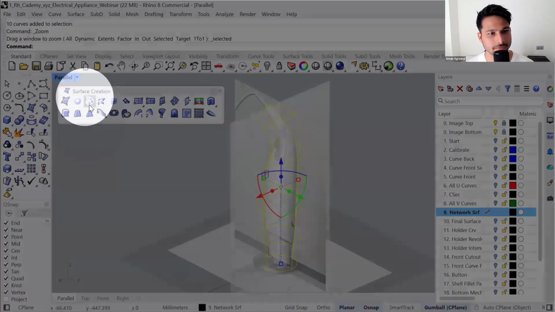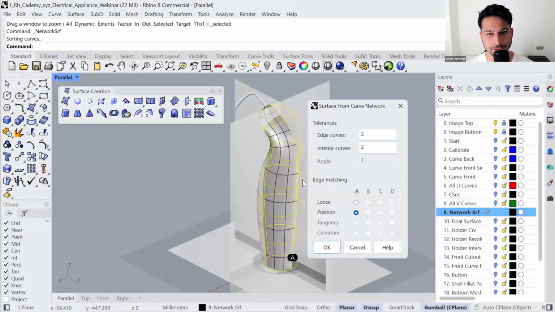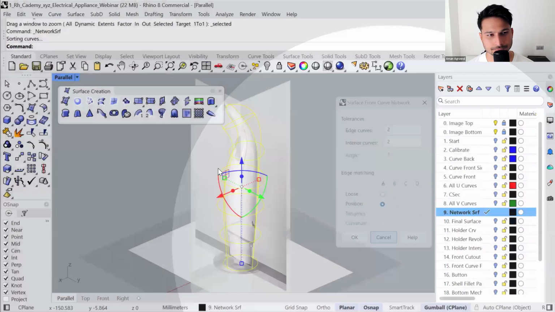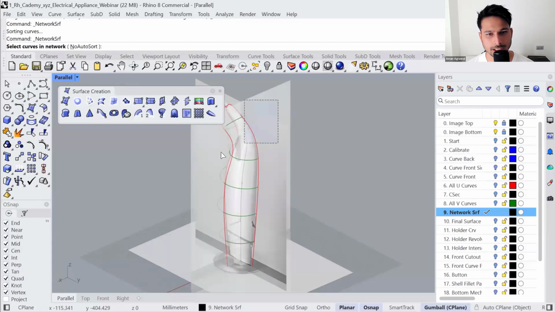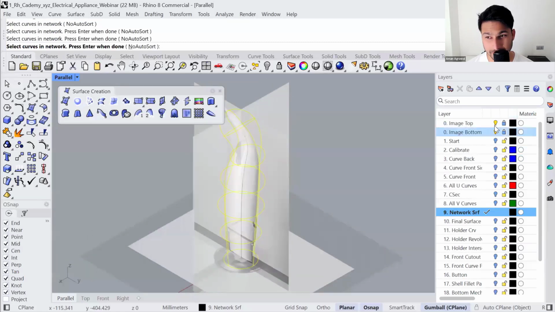And then the command is surface from a network of curves. When you run the command and select the curves, it doesn't matter the order, you can just select all the curves. Make sure you have hidden everything else, or else you might be selecting some curves like the assisting curves or duplicate curves, and it might give you an error.